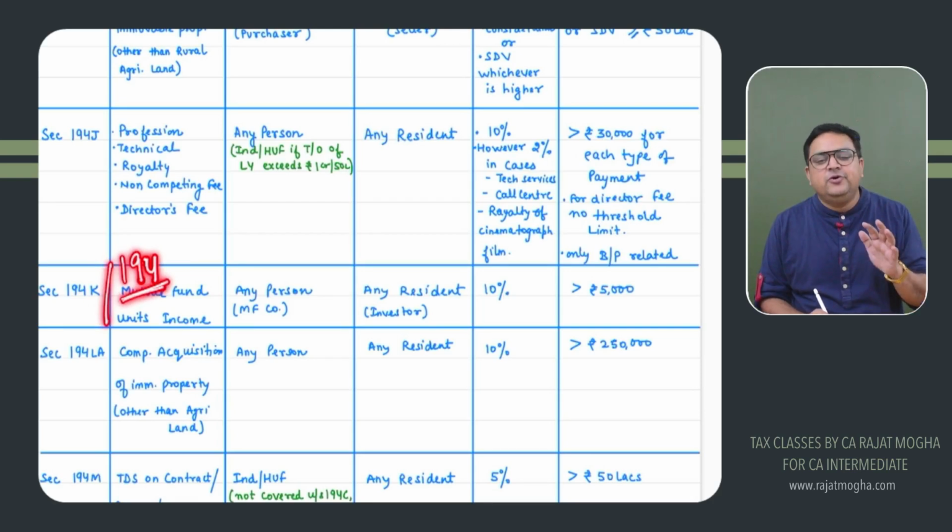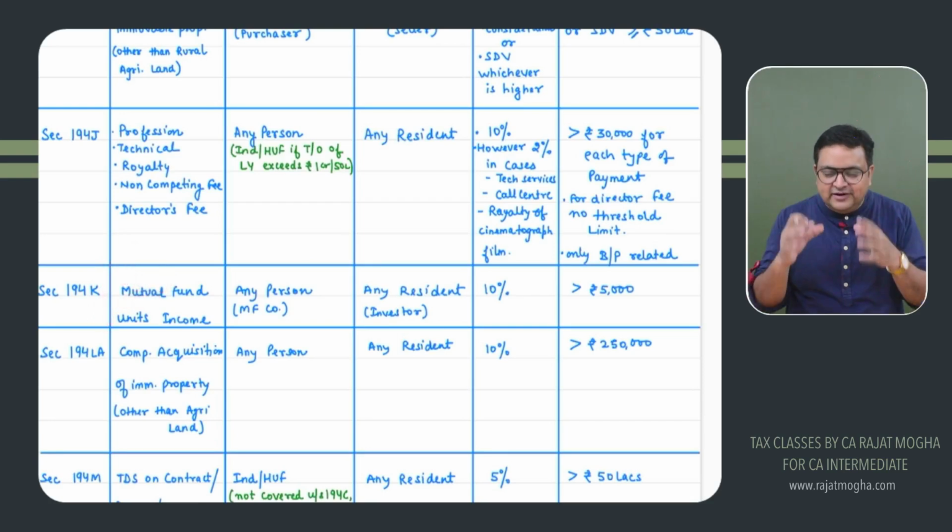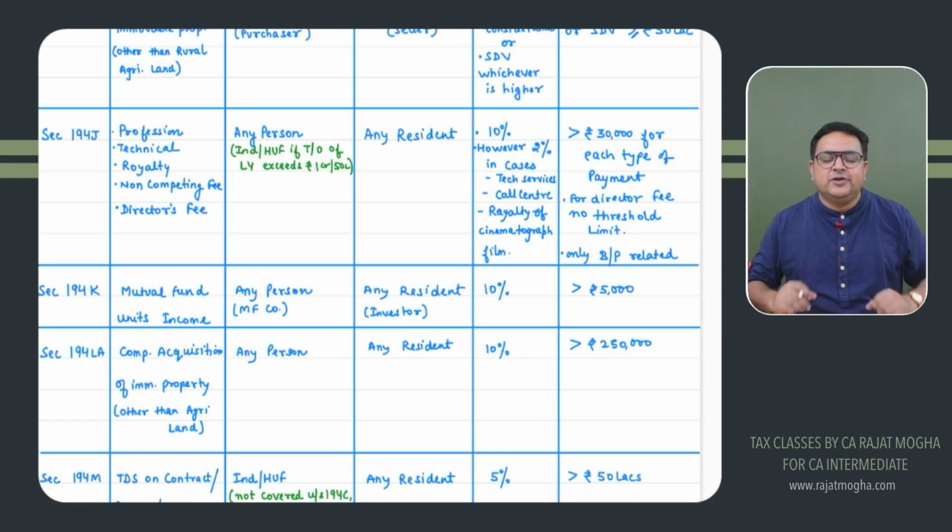It is almost similar to 194, that is TDS on dividend. The same type of provisions apply in 194K also, because this is also a kind of dividend. Actually, we don't call it dividend, we call it income on mutual funds. So if you have the units of mutual fund, and the mutual fund is giving you income, some people also call it dividend, but let me call it income on mutual fund units.